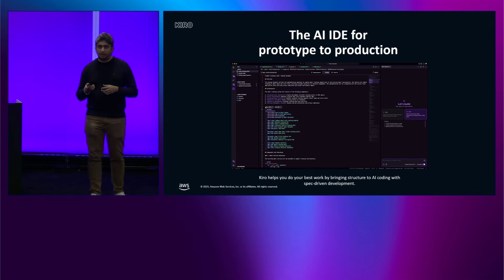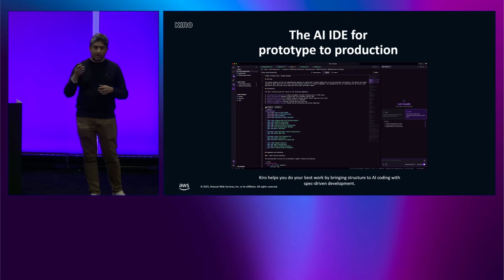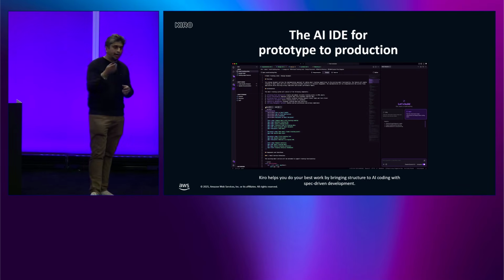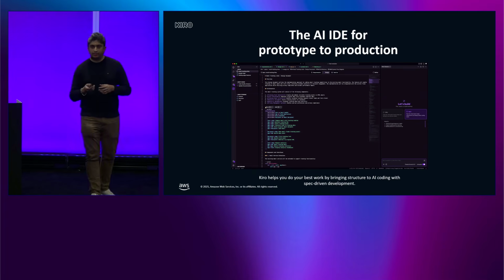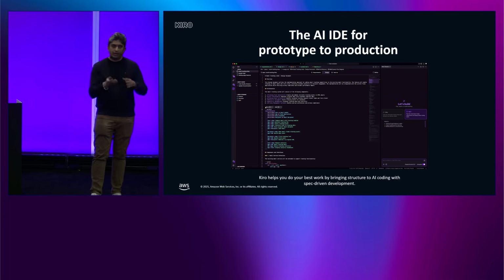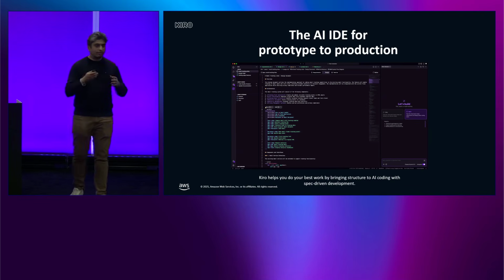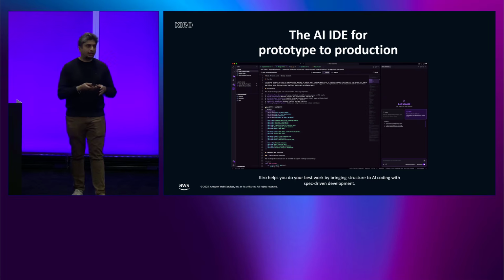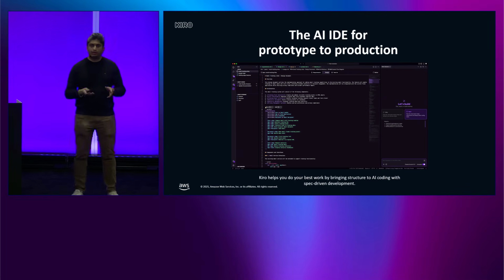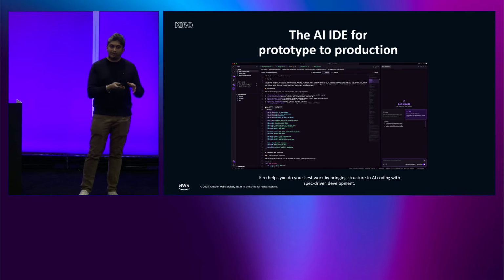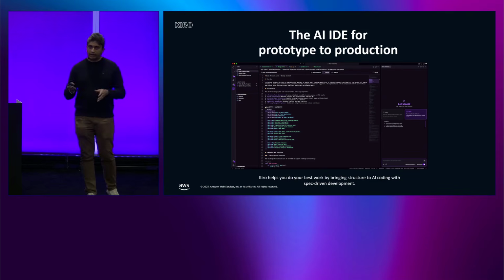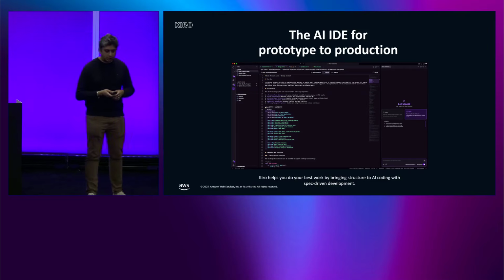Now, why is this important? Couldn't agents do the lines of code and writing production code earlier? Yes, they could, but they would enter into an agentic loop, right? Because agents would steer away in a different direction. There was no structure to the coding that was created by the agent. So we thought the first step is to move towards the software development lifecycle and how we have produced software in the past, and how can we use that and feed it to an agent so that it could follow a structured approach, right? So that is what Kiro is.